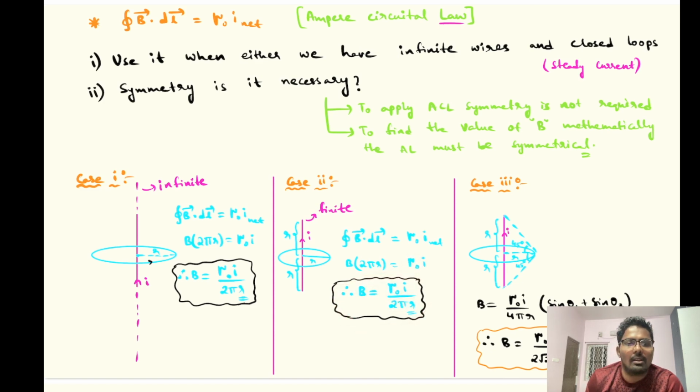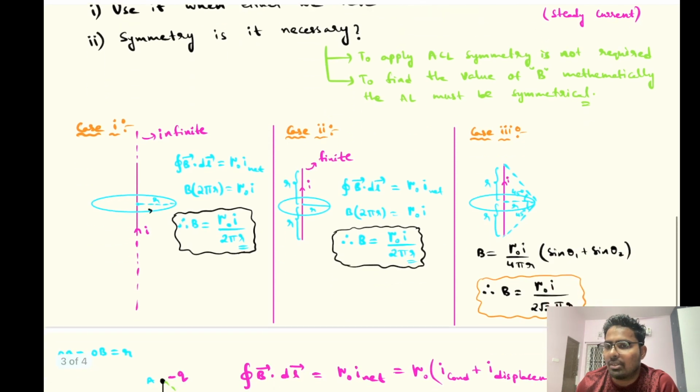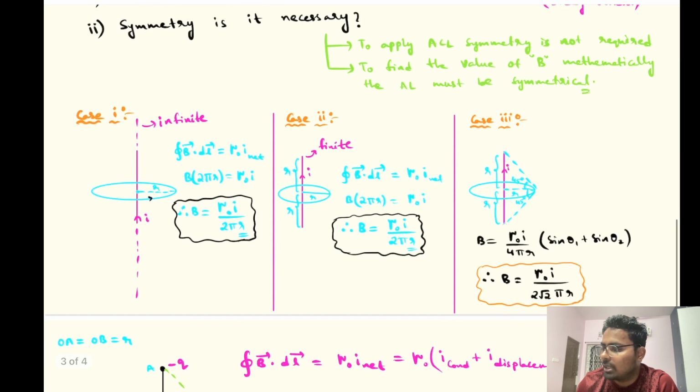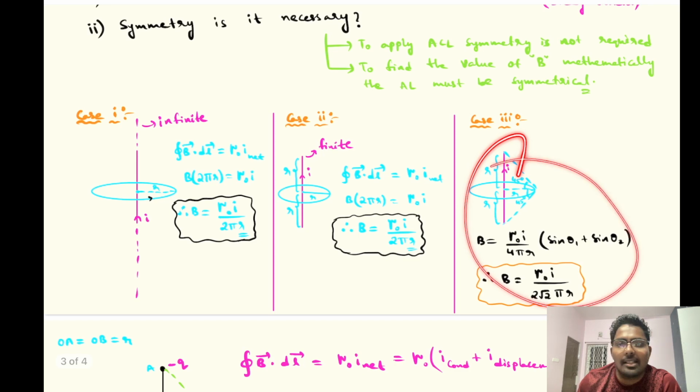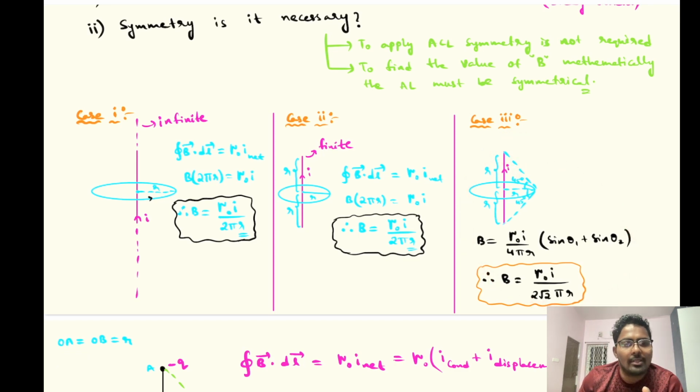But you know that B is not mu naught I by 2 pi r for this case. Sir, how do we know that it's not mu naught I by 2 pi r? I have just derived the formula for this case by using Biot-Savart's law. Remember, Biot-Savart's law is also a law, so there is no need of proving it again. It's a law.